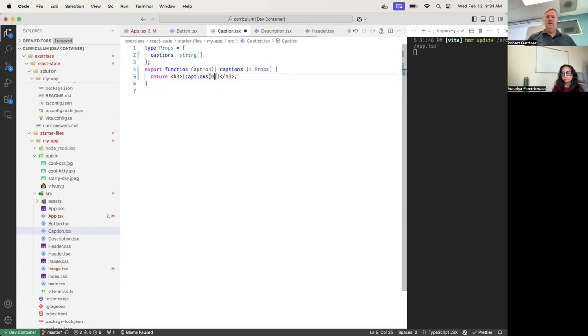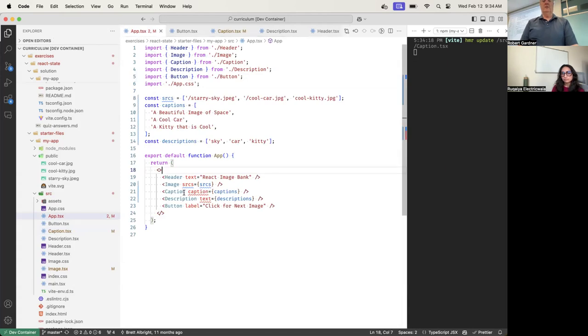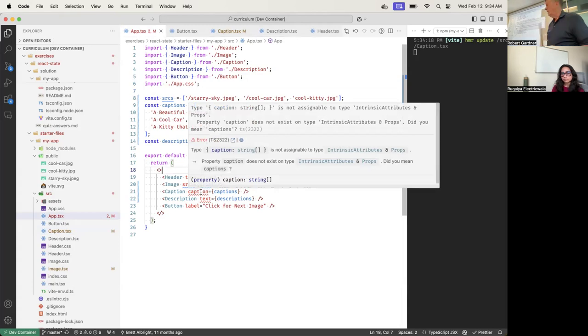The thing is, I'm trying to match the function call. So here's the prop. I'm calling it caption. I'm passing caption. That's not what it wants anymore. It wants captions plural. It says caption does not exist.